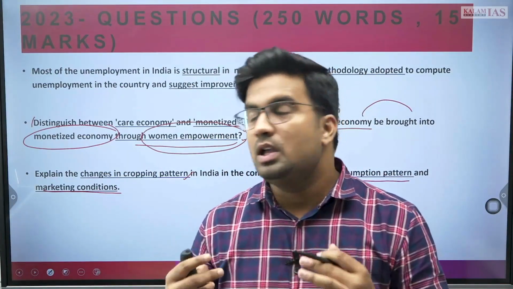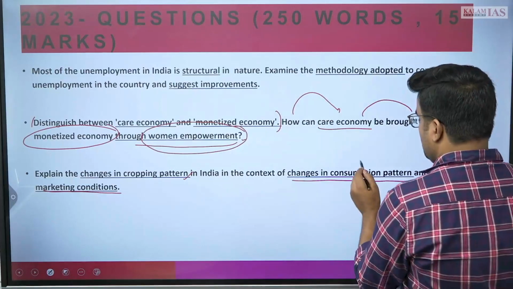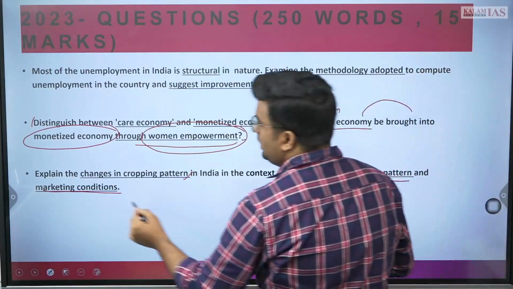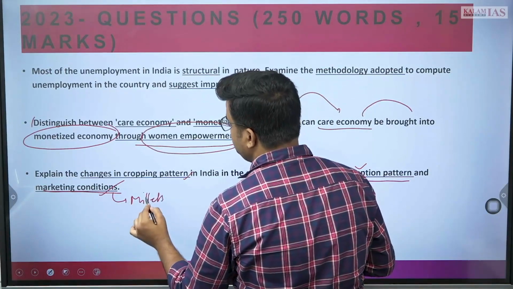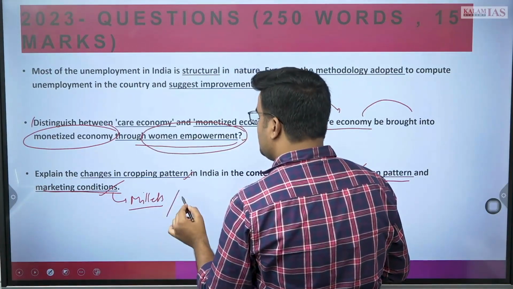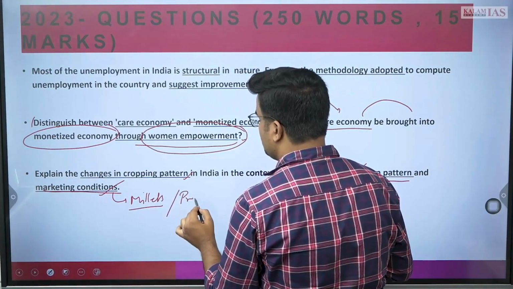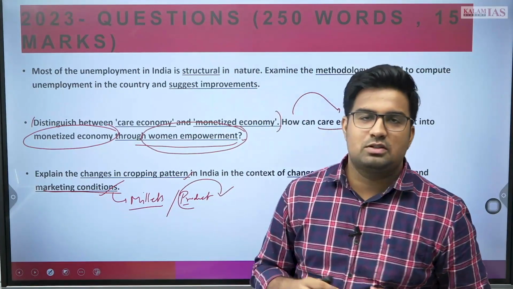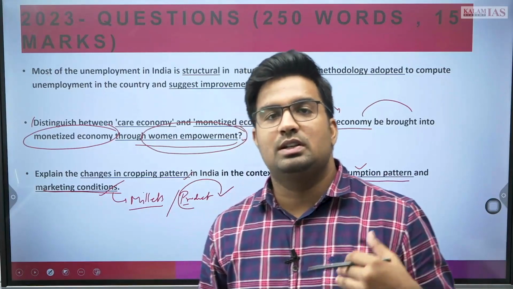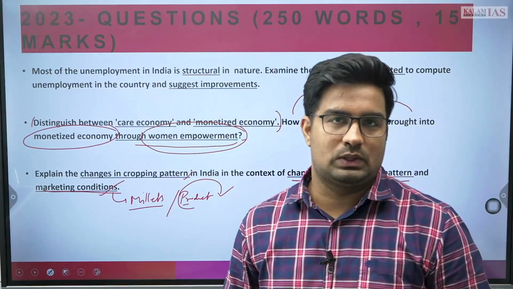कि कब से क्या हुआ. यहाँ पर हम और भी चीजें लिख सकते हैं. Changes in consumption pattern भी है और marketing conditions भी है. Here you can also mention millets or other goods, other agricultural products, which have lost relevance with the passage of time because of increased monoculture, MSP and other aspects also.